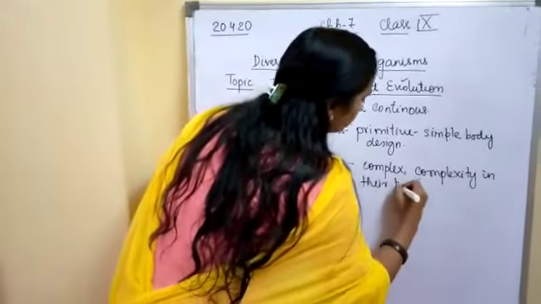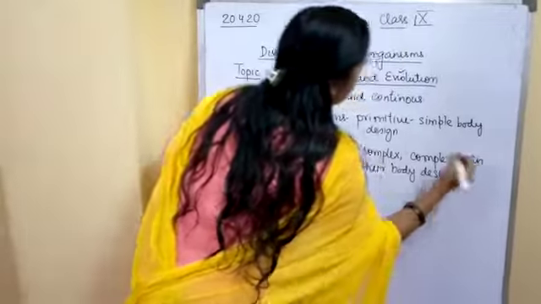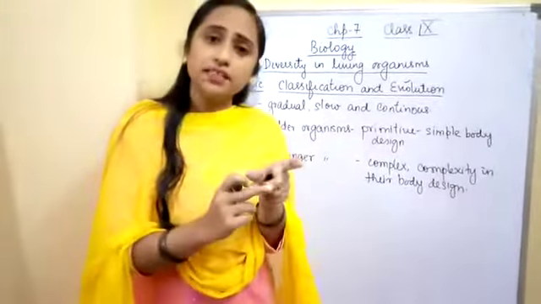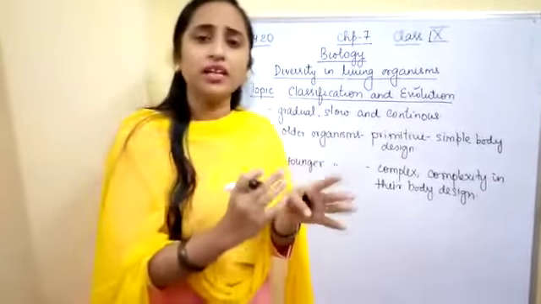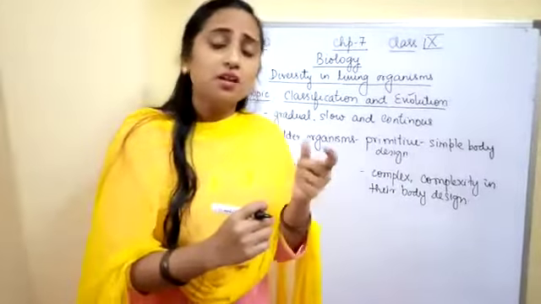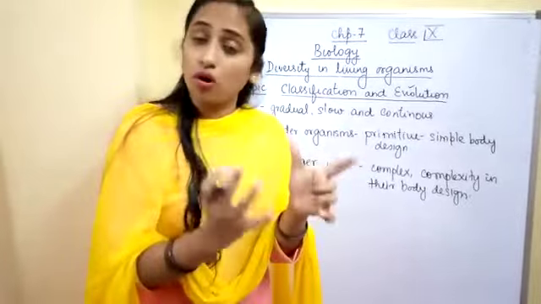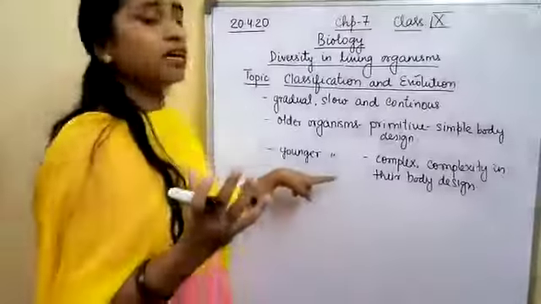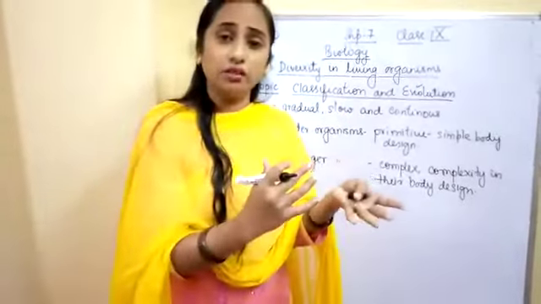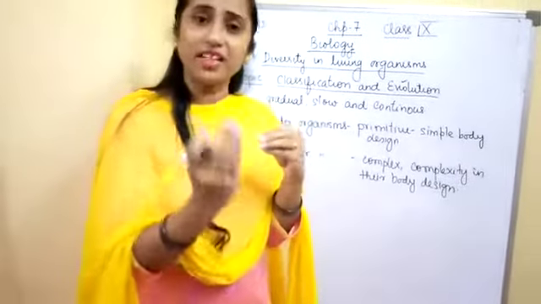If I talk about primitive species, suppose bacteria. Bacteria is a single cell organism and it performs all the life processes like digestion, respiration, excretion, reproduction with the help of its own single body. It does not require a specific complex organ system. But the younger organisms have evolved, become multicellular, and have special organ systems for performing different life processes.